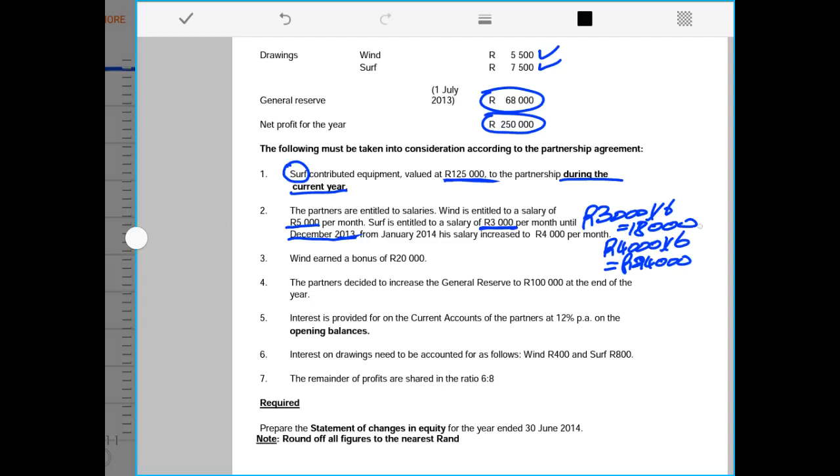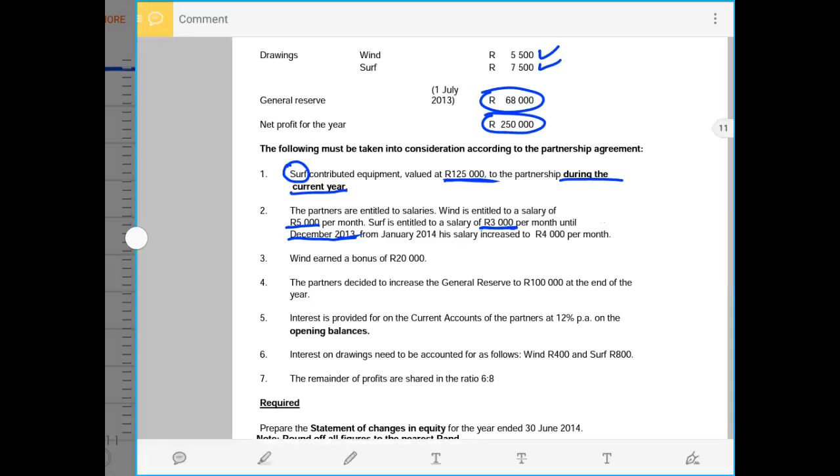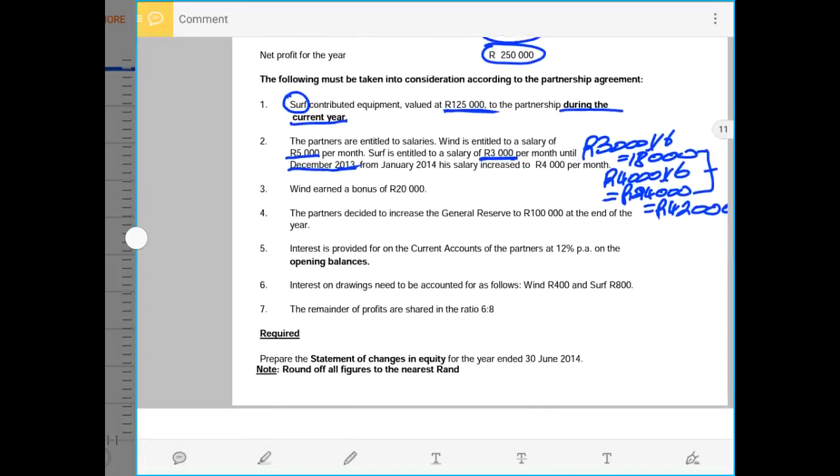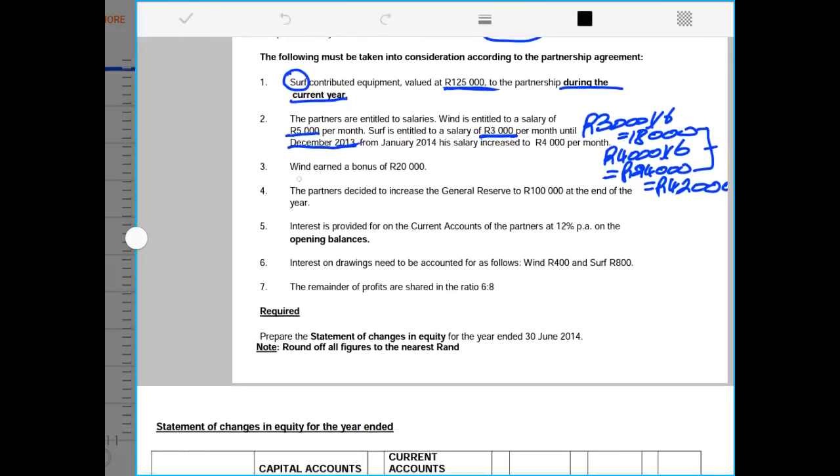So now the total salary per annum for Surf will be 18,000 plus 24,000 rands, and that will give us an amount of 42,000 rands. That means salary for the year for partner Surf will be 42,000 rands by the end of the current year. Then number 3, we are told that Wind earned a bonus of 20,000 rands.